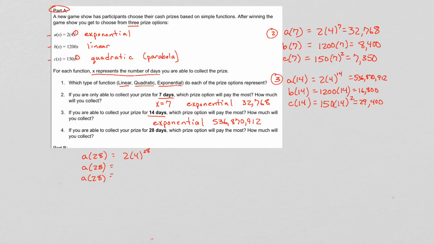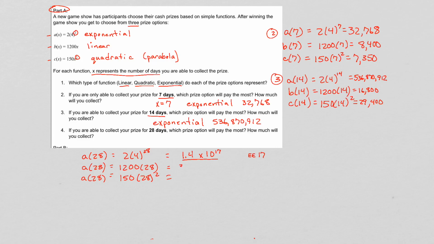This is going to be a huge number this time. 1,200 times 28 and 150 times 28 squared. Make sure you put the 28 where it goes. Okay, for this first one, you get 1.4 times 10 to the 17th power. Now, this is where in your calculator you get that little EE symbol, and then it will have a 17 there. That's what that means. It's scientific notation. 1.4 times, basically a 1 with 17 zeros, so don't let that throw you off.